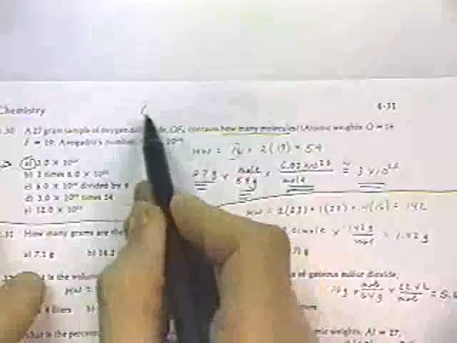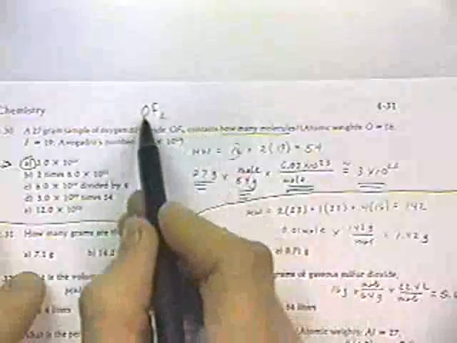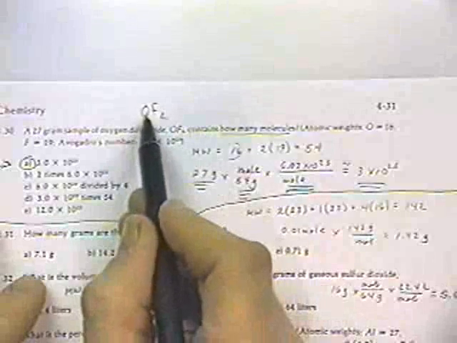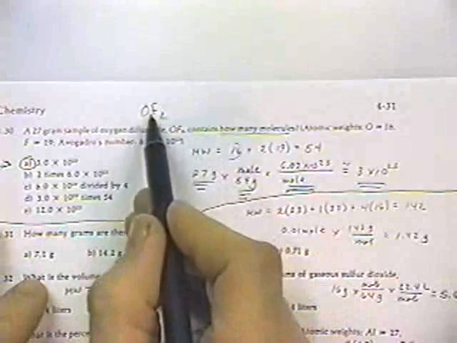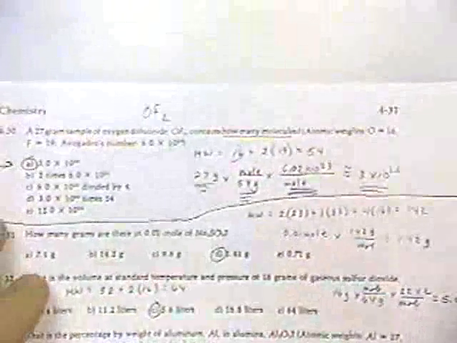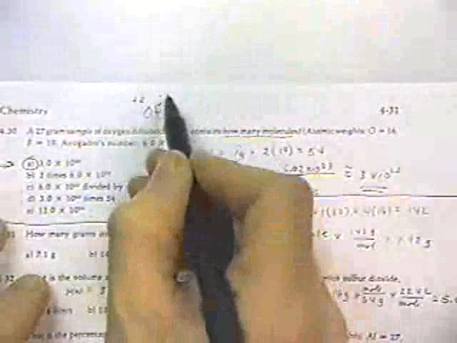It's interesting. You make a rule and then you correct yourself. If you have the species OF2, the oxidation state of oxygen would not be -2 in that case. Fluorine, being more electronegative, would steal the electrons from it. So I stand corrected. In that particular case, oxygen would be +2 and fluorine would be -1. Let's move on.